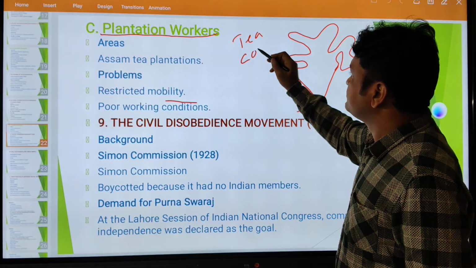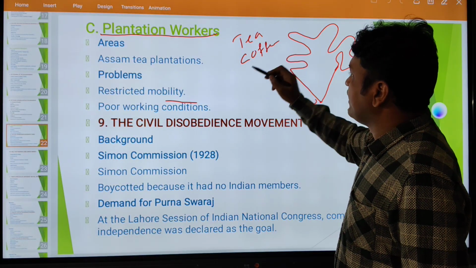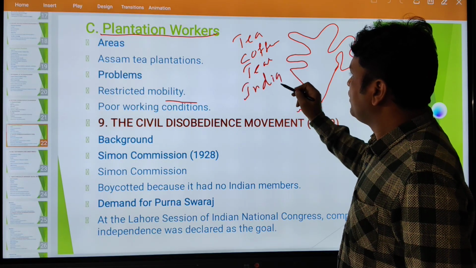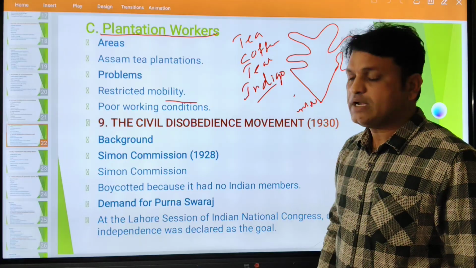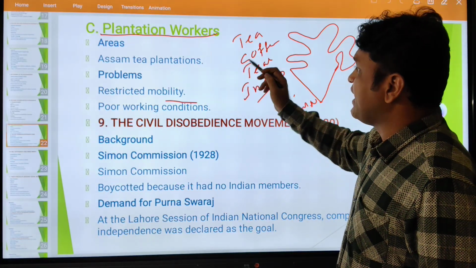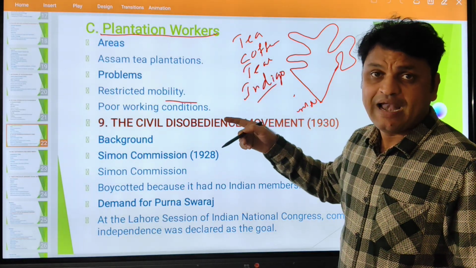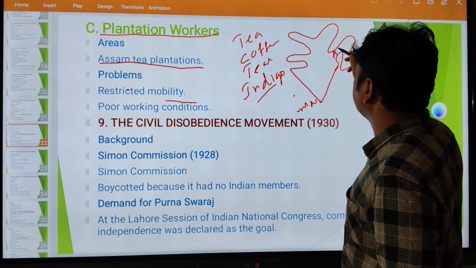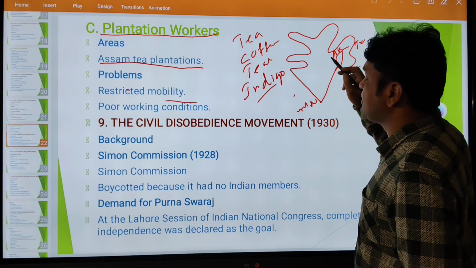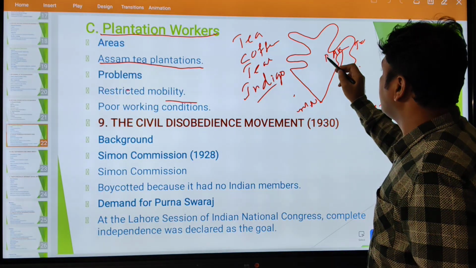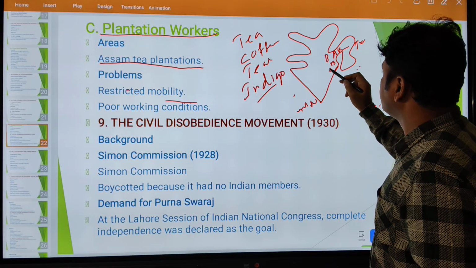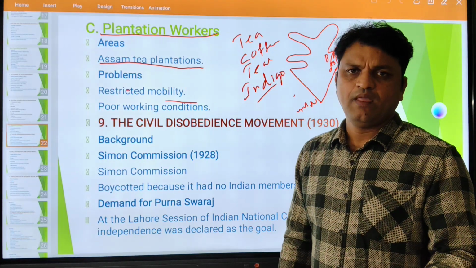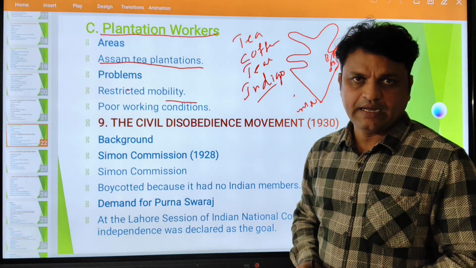Then coffee. Then we have indigo plantation. Our people worked in plantations as workers, recruited by planters through middlemen and contractors. Take the Assam tea plantations. Some workers migrated from Bihar, Bengal and Orissa to work as labourers in the tea plantations, and they faced many problems from the contractors or middlemen.